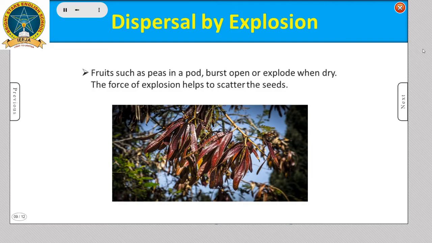Dispersal by explosion. Fruits such as peas in a pod burst open or explode when dry. The force of explosion helps to scatter the seeds.